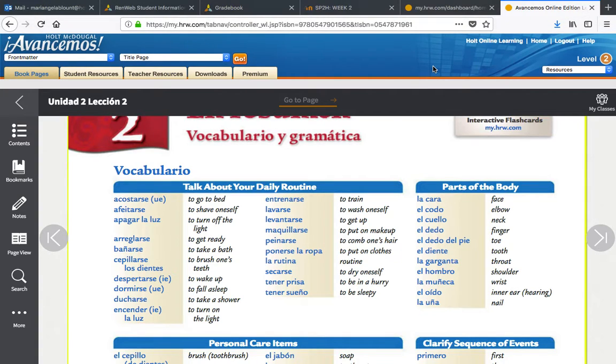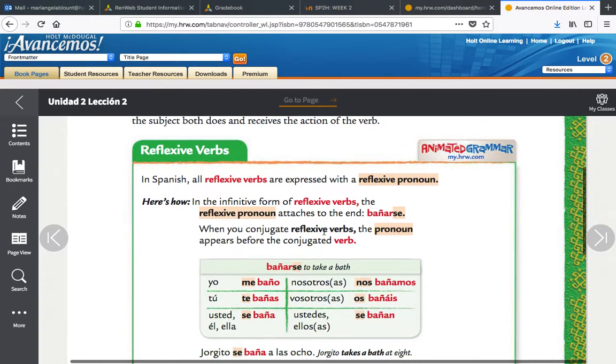Now be careful, because this is all the stuff you do to yourself. When you're doing that stuff to somebody else, then you don't have to use reflexive anymore. And I'm going to explain that right now. So we're going to go to here. All right, every time you use a reflexive verb, you must use those pronouns right here, which are me, te, se, nos, and se. We're not going to learn about vosotros. If you see vosotros in your homework, you have to leave it blank. So me is for yo, te is for tú, se is for usted, él, ella, nos is for nosotros, and se is for ustedes and ellos.